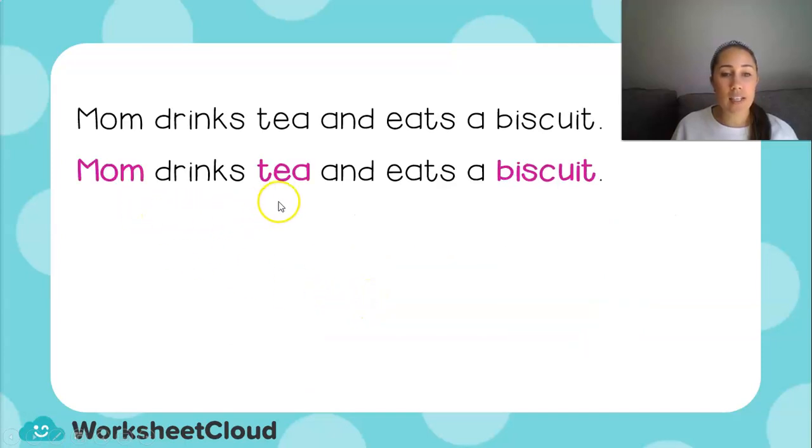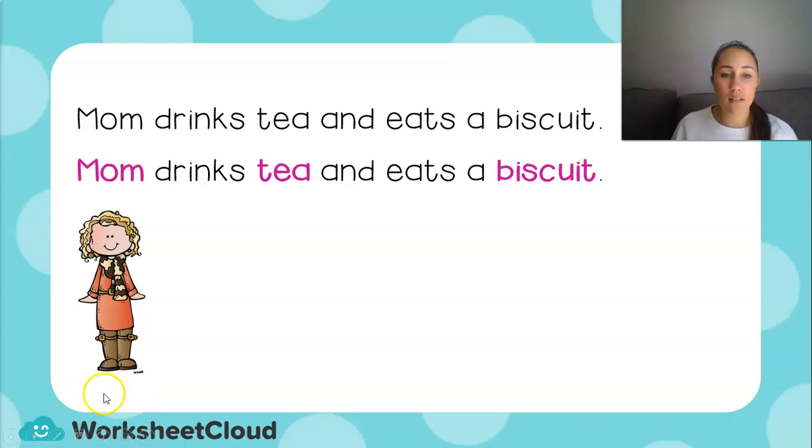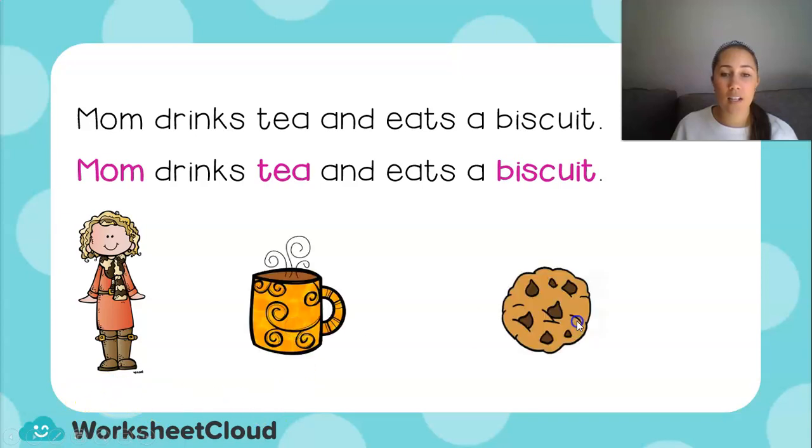Mom drinks tea and eats a biscuit. So here I've got mom and I have tea and I have a biscuit because mom is a person and tea and a biscuit is food that we can taste or something we can drink.